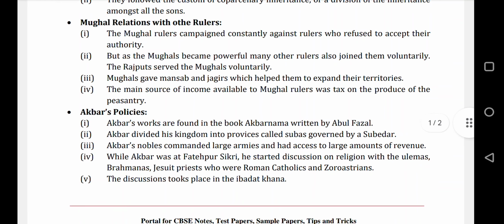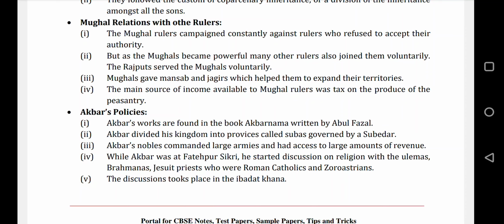But as the Mughals became powerful, many other rulers also joined them voluntarily. The Rajputs served the Mughals voluntarily. There were many kings like Raja Man Singh, and Amer's ruler also accepted that. Mughals gave Mansab and Jagirs, which helped them to expand their territory. Mansab is basically a small part of land from where they used to collect taxes, the revenue, or Mansab was also a rank.